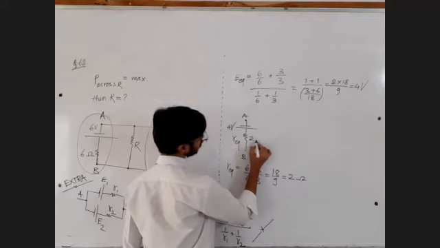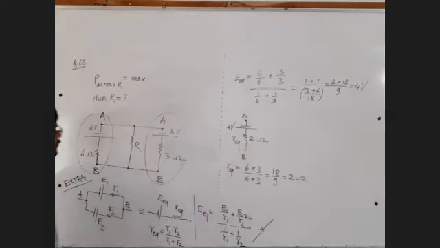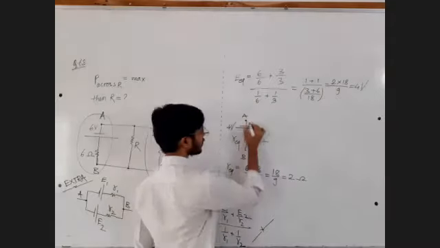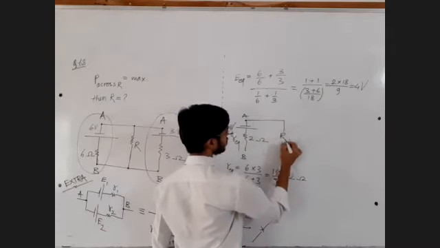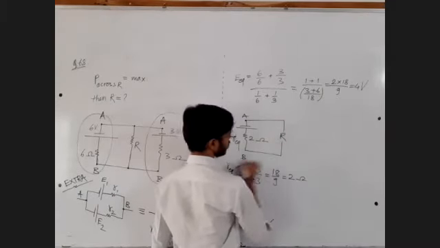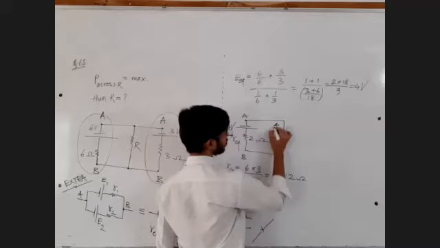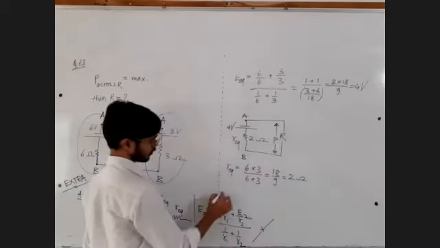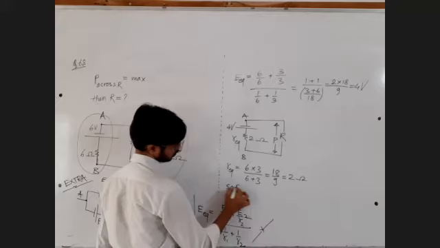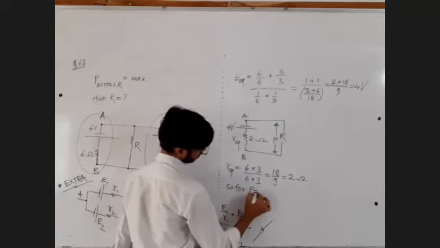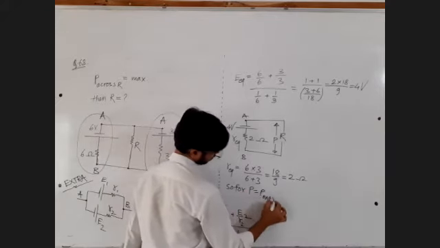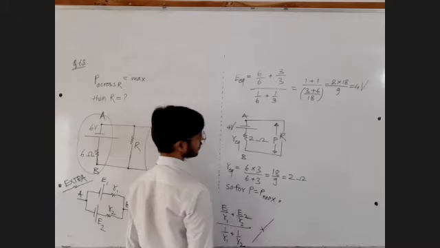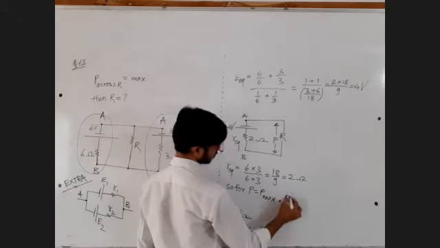And between the same points A and B, you have the resistance capital R, which is getting the maximum power delivered. So for P equals P max, what should be R?